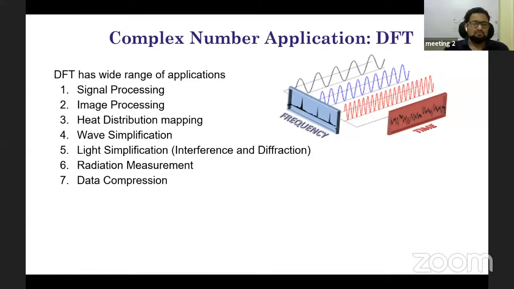Human beings communicate with signals. My voice is communicated to you as a signal. My face is communicated to you as a signal, right? Similarly, my heartbeat is a signal. Everything in nature is a signal, so we need to learn from nature and model all those things in real life.